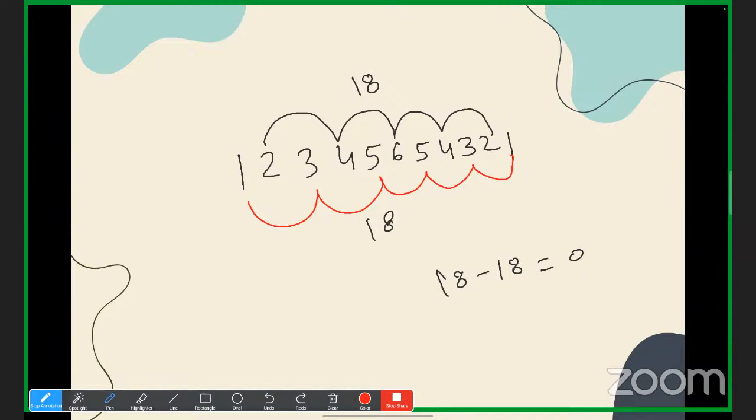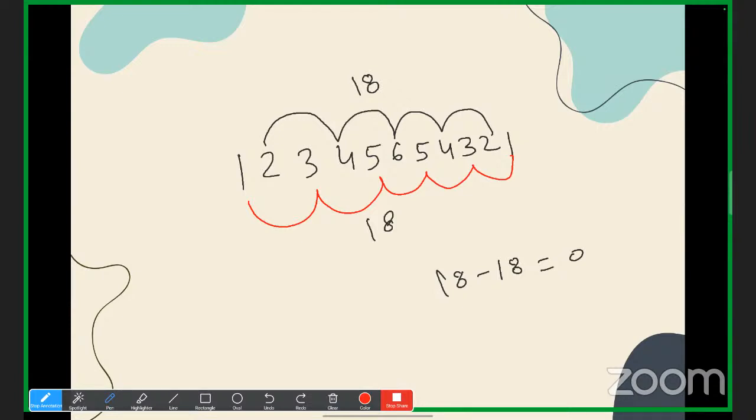0 by 1 is 0. 0 by 2 is 0. Since we are getting an integer, it means it is divisible. Yes or no? But 0 by 0 is not 1. It is not defined. Yes or no? So 0 is divisible by each and every number other than 0.